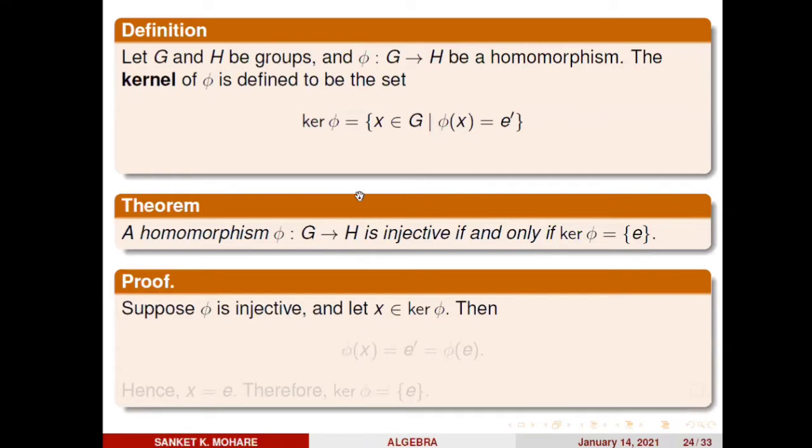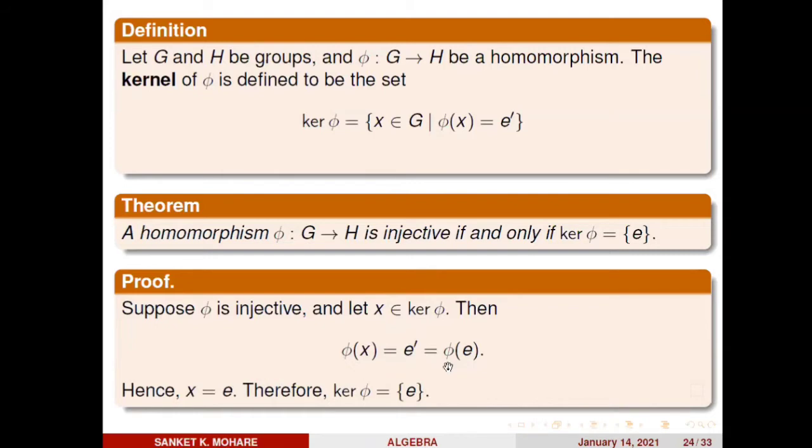What is the kernel of phi? Phi is a homomorphism and kernel of phi consists of those x belonging to G such that phi of x equals E dash. So if x belongs to kernel of phi, it implies phi of x equals E dash. But we just proved in an earlier theorem that E dash is nothing but the image of E under phi. So E dash equals phi of E.